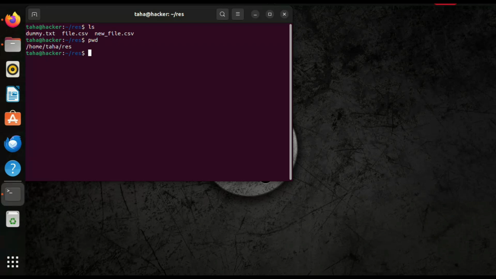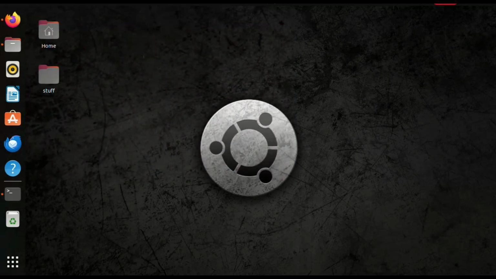Now, there's another simple command called clear. It wipes out everything written on our terminal. So, type clear here and press enter. Now, you must be feeling good. So, these are the fundamental Linux commands.